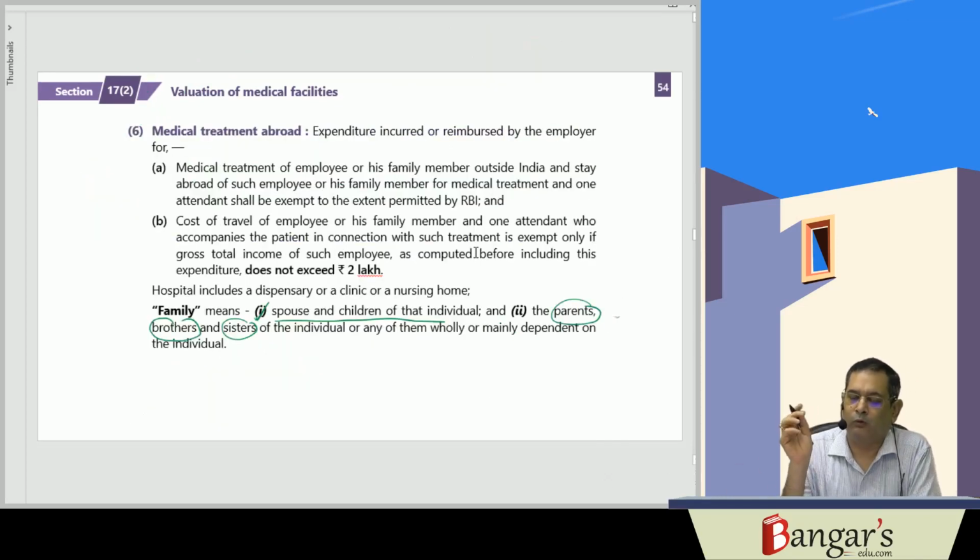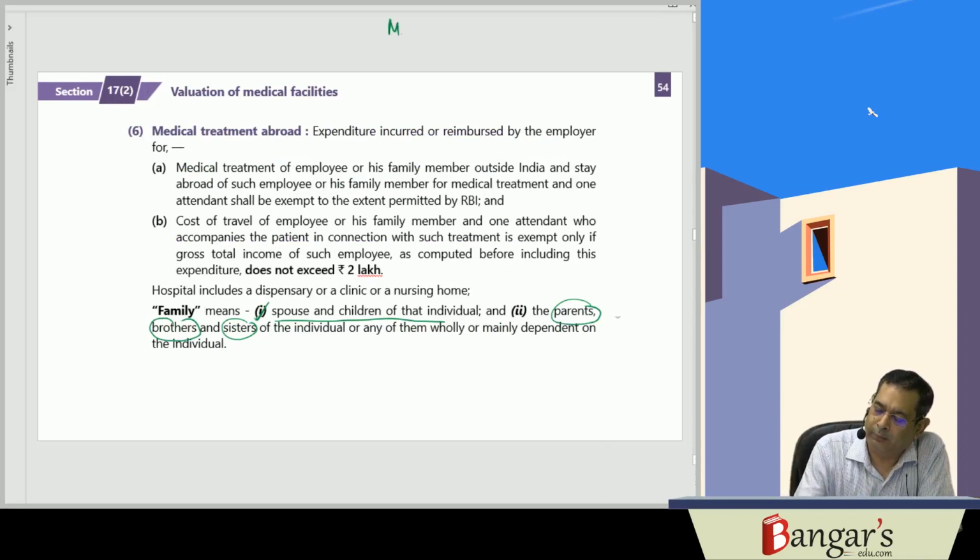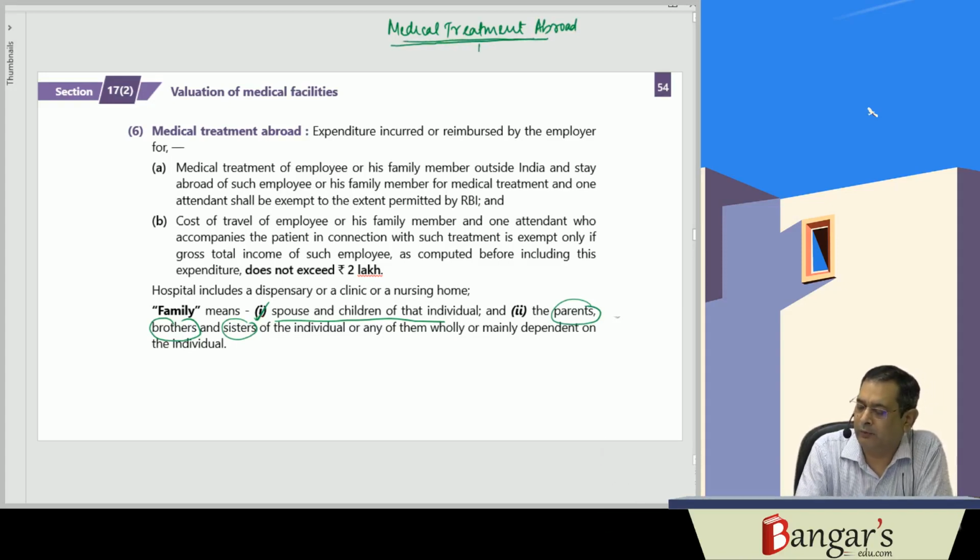Then we come to what? Medical treatment abroad. So what we are discussing here is the expenditure on the medical treatment abroad of the patient.